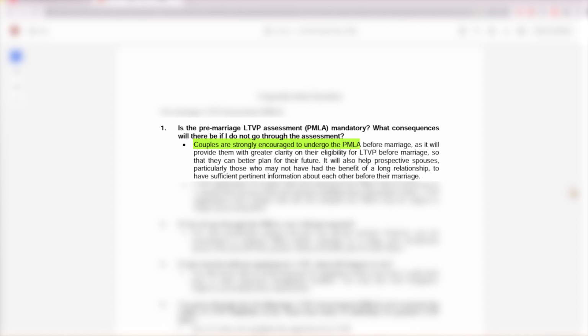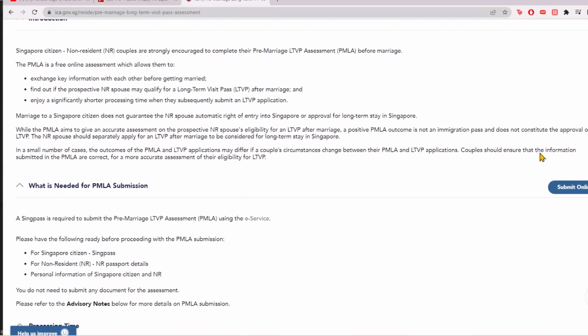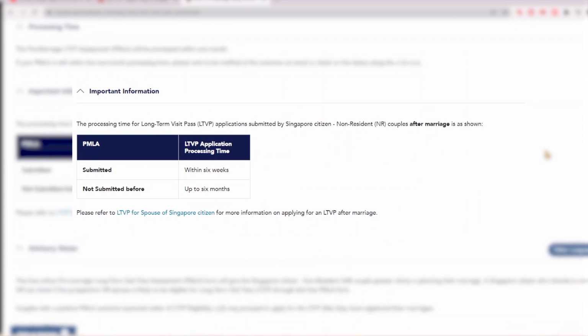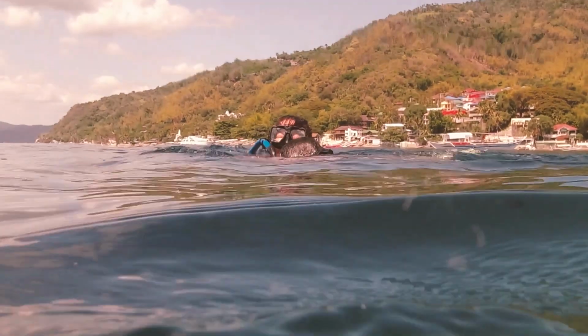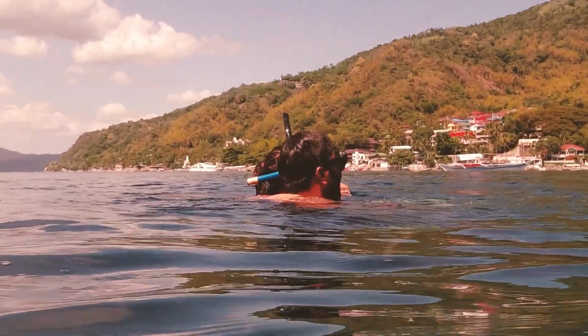Again, it isn't necessary, but the advantage of taking the PMLA is a shorter processing time for the LTVP application, which is estimated to be 6 weeks. The processing time of the LTVP without PMLA is up to 6 months, according to the ICA. According to the ICA, you don't need to submit any documents for the assessment, which is true in our case. I didn't need to upload any copy of my documents, even my passport.